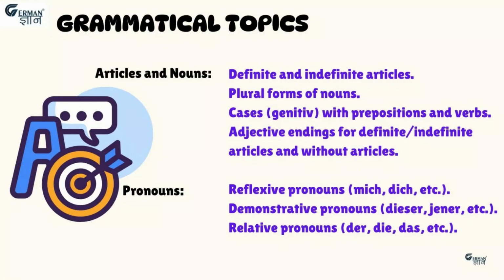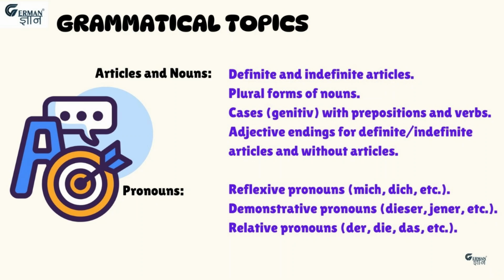Let's talk about the grammatical topics that are required in A2 level. So the first one is articles and nouns. You should have the knowledge of definite and indefinite articles, then the plural form of the nouns, of course with their genders, then cases, which are nominative, accusative, dative and genitive. The first three we have already learned in the A1 level.